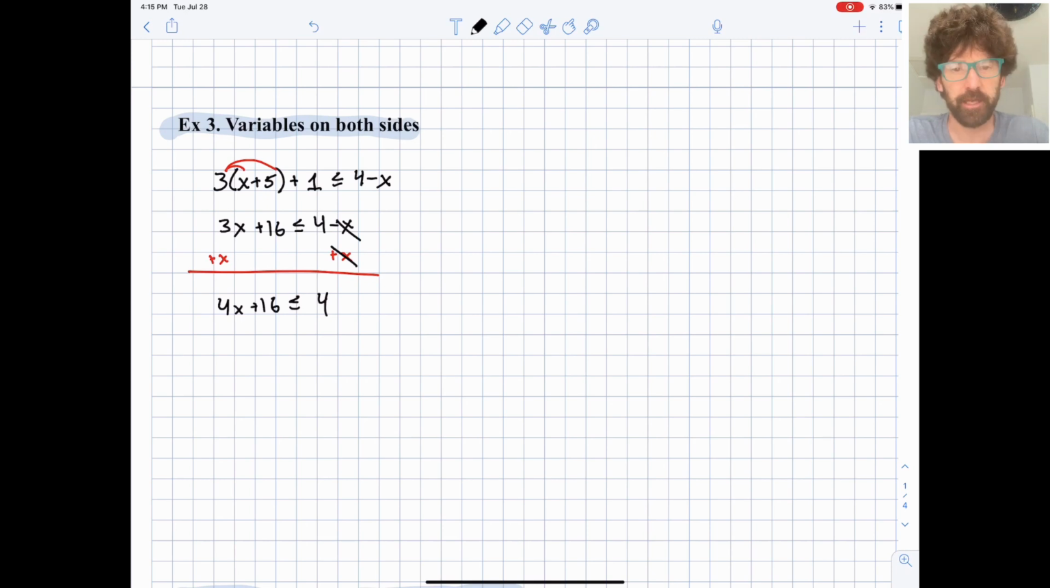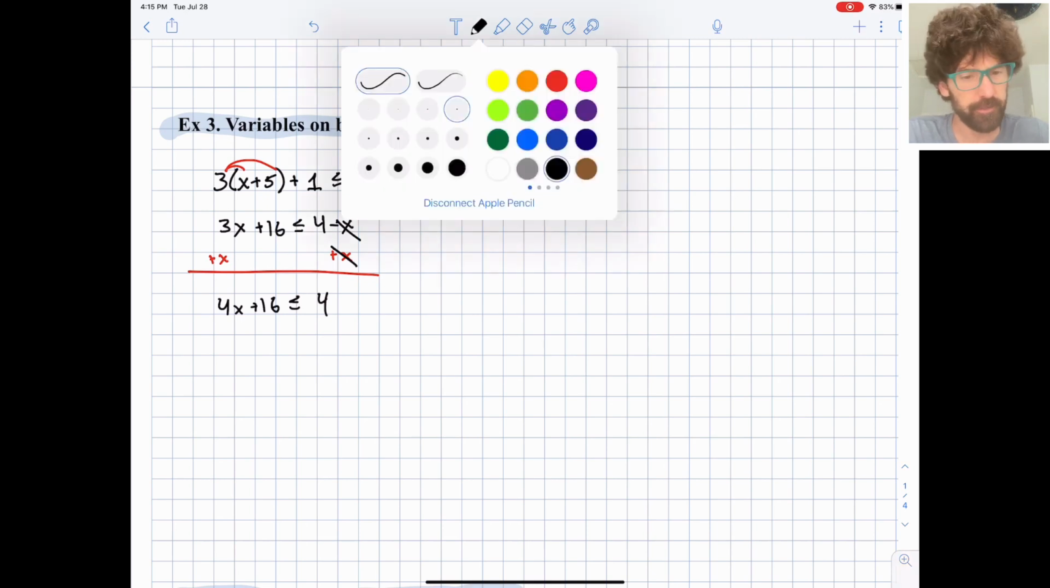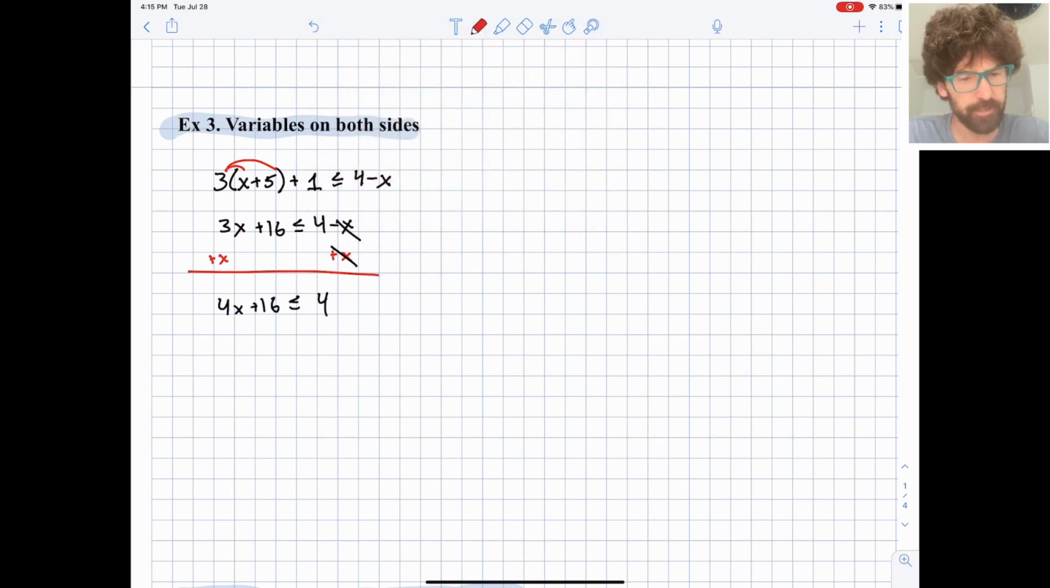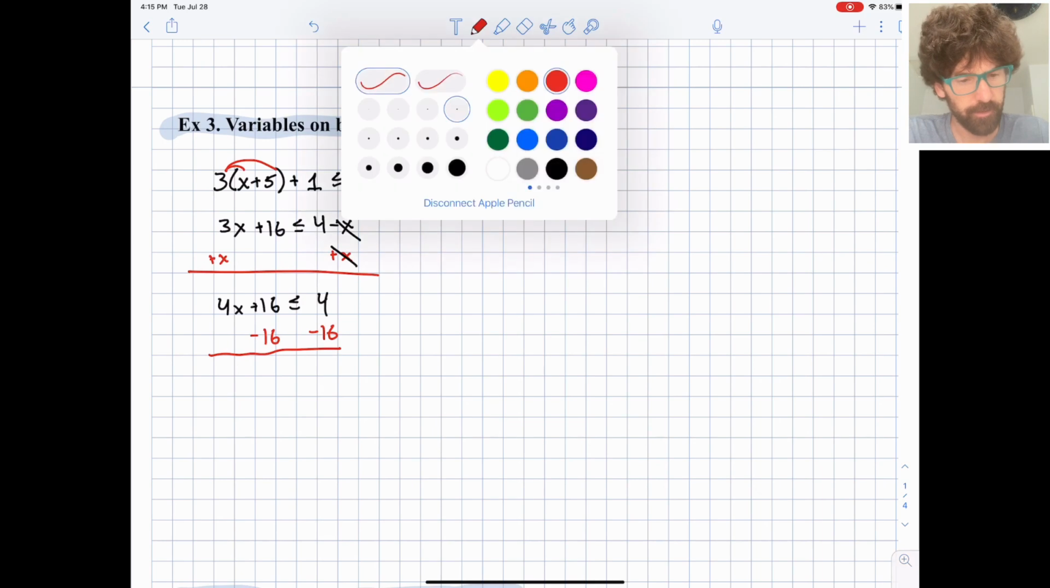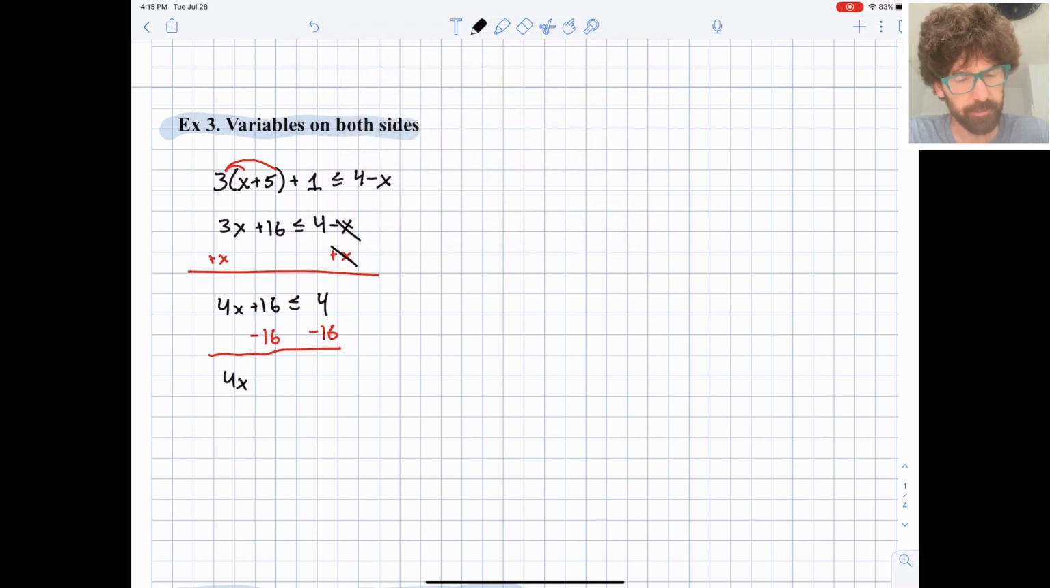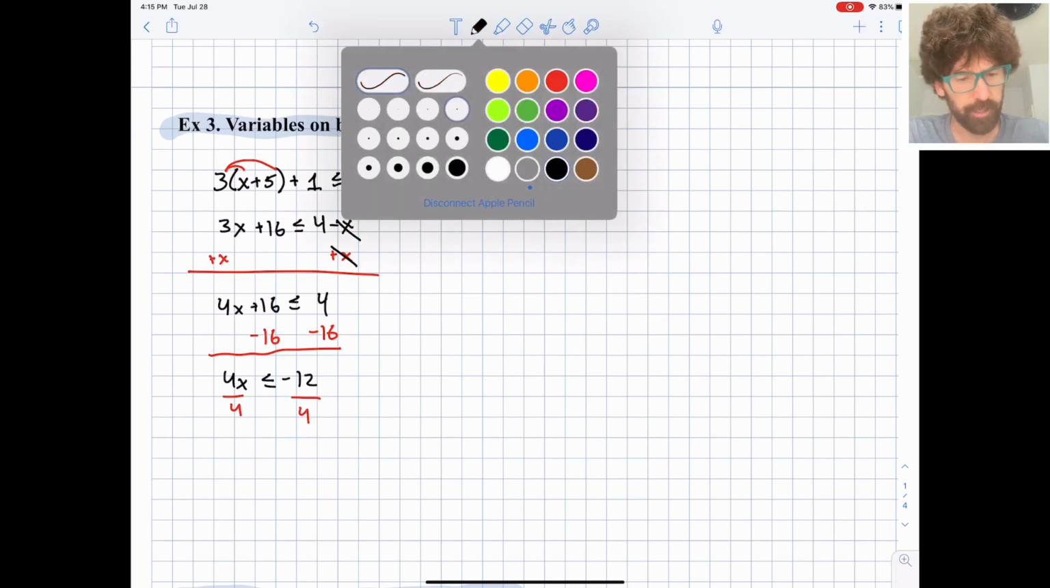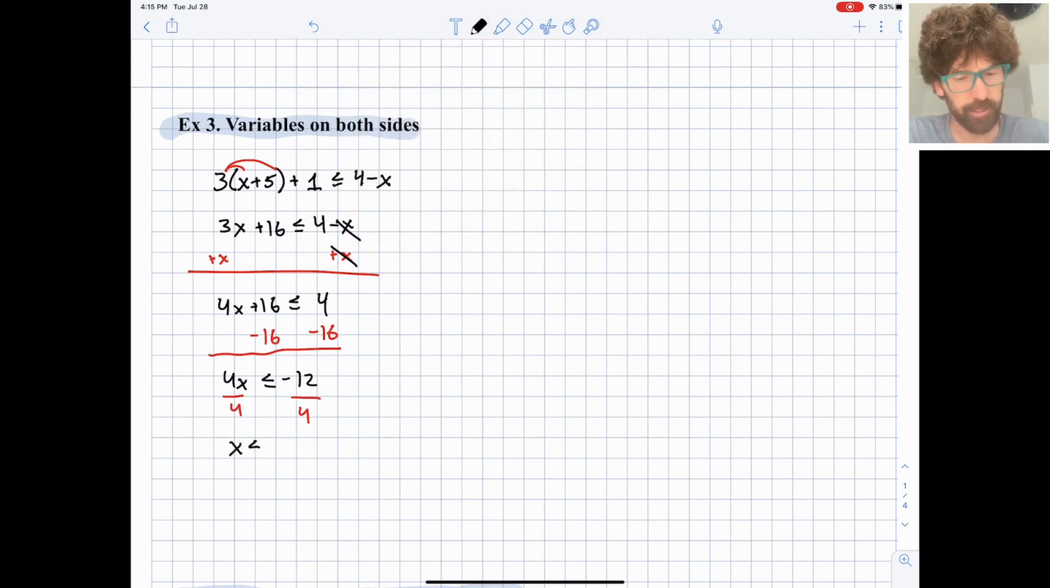I'm seeing I don't have any negatives, so it looks like I won't have to remember to flip any signs here. I'm going to subtract 16 from both sides. We have 4x is less than or equal to 4 minus 16, which is negative 12. And dividing by 4, we end up with x is less than or equal to negative 3.